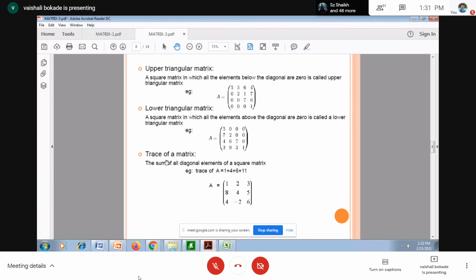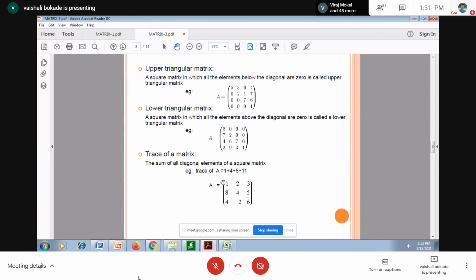The next concept is the trace of a matrix. What is meant by the trace of a matrix? It should be a square matrix, and I add the diagonal entries: 1 plus 4 plus 6 is equal to 11. Here the equal sign was mistakenly written as a plus sign, please consider it as equal to.